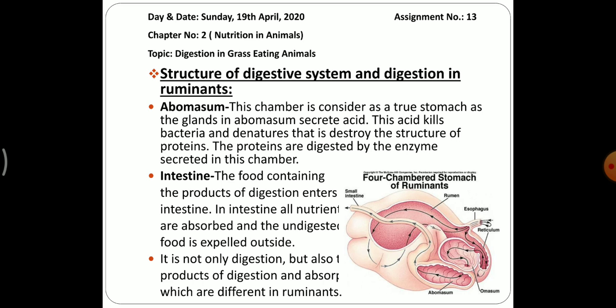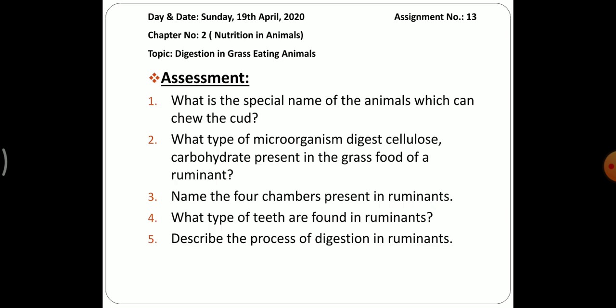Then it will come to the intestine. The food containing the products of digestion enters the intestine. In the intestine, all nutrients are absorbed and undigested food is expelled outside. It is not only digestion but also the other products of digestion and absorption that are different in ruminants. So I hope you all are clear with the digestive system of the ruminants. How many chambers are there? Four chambers are there. And I hope you all are clear with the function.